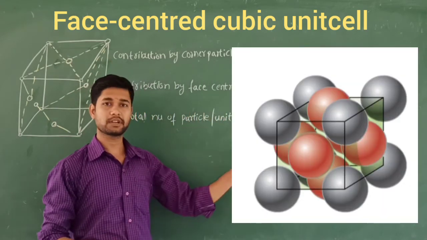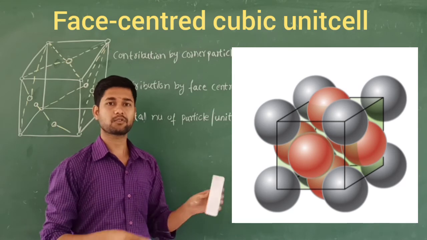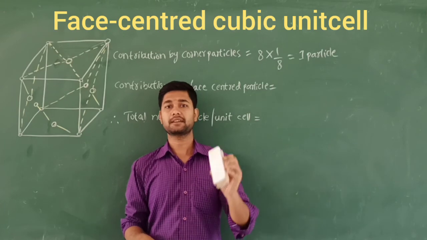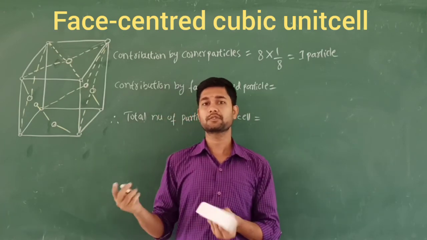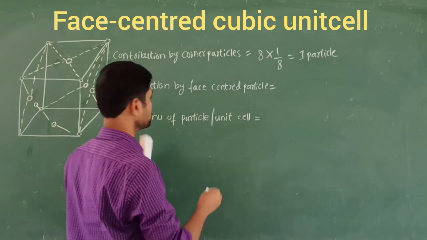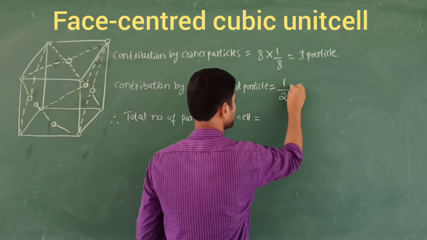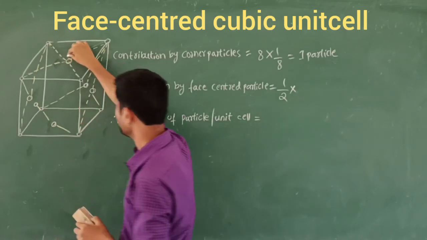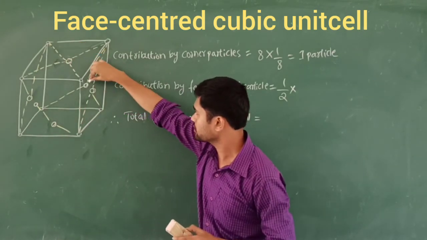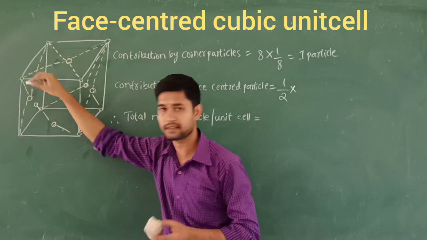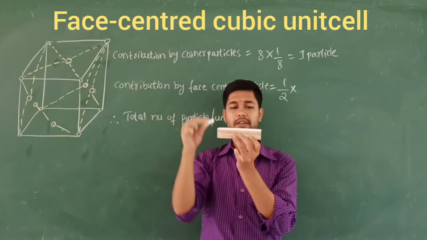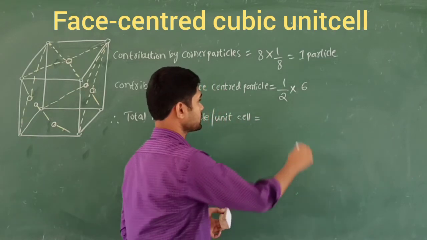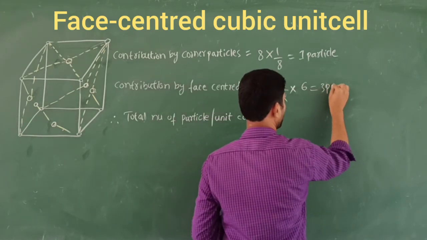When you see the 3D model of this structure, you are going to recognize this. Each particle present at the center of a face is shared by 2 unit cells. Here the sharing is 1 by 2, into the total number of extra particles, which is 1, 2, 3, 4, 5, 6. So 1 by 2 into 6. After this calculation, you are going to get 3 particles.